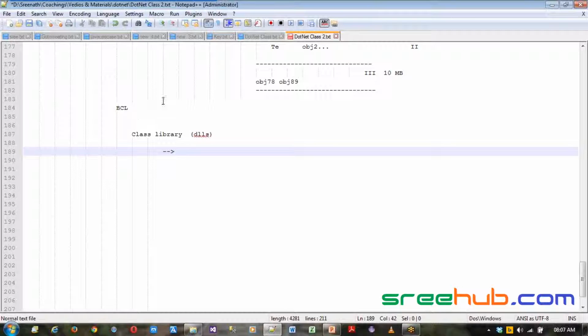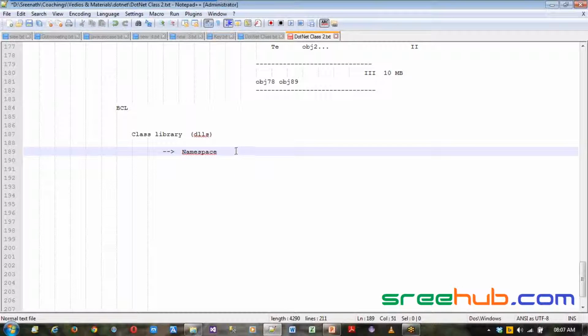In order to make life easy, class libraries normally follow some hierarchy like this. Internal to your class library, you have something called a namespace. This namespace is like a folder. Let's say your class library is a drive, say the D drive, and your namespaces are different folders. You have a folder for your projects, something called office, something called personal. You have different folders in your D drive, and those are nothing but your namespaces.